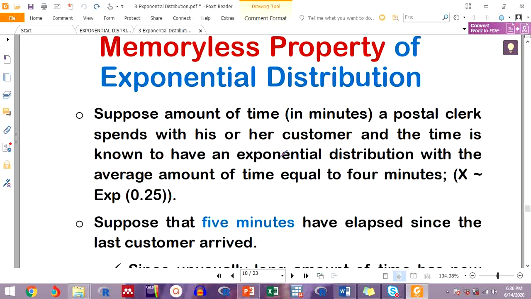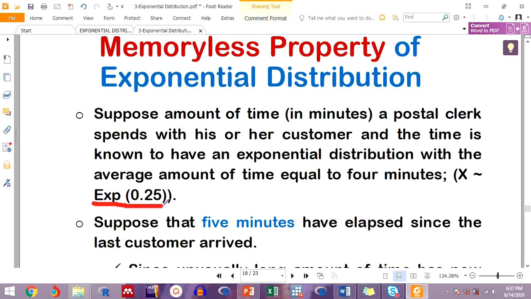Now, let's start by recalling the previous example that we saw on the amount of time that a post of credit spends in saving customers. So in that example, we saw that the waiting time for the exponential distribution is an average equal to 4 minutes per customer, or in exponential form, we can write it in this way. This is what we saw in the previous example regarding exponential distribution, the waiting times.